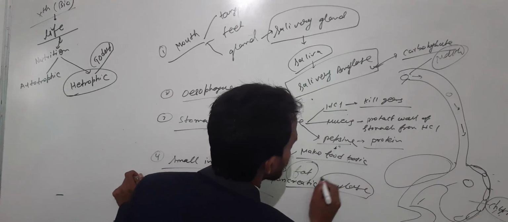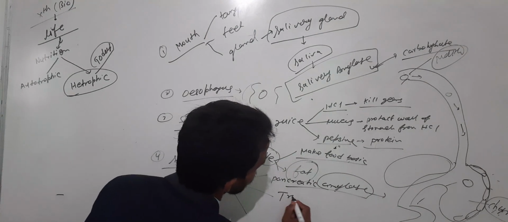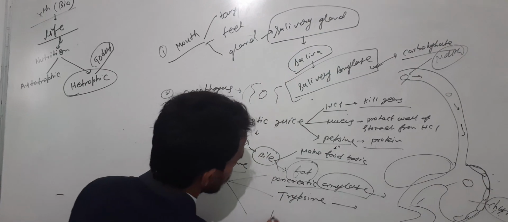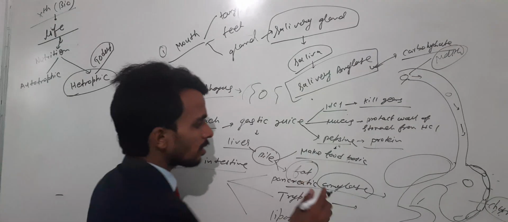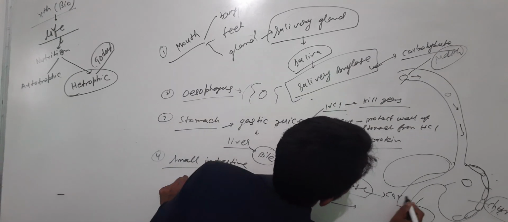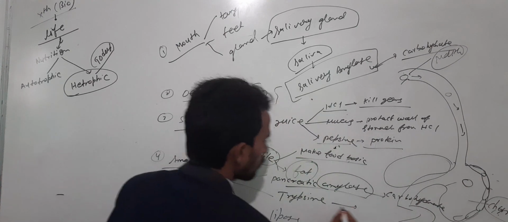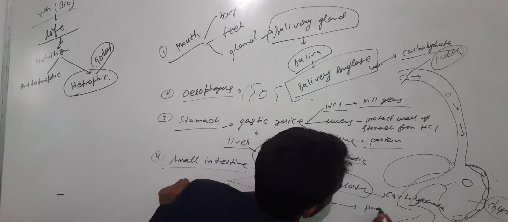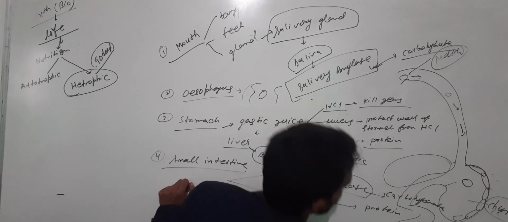Amylase breaks down the carbohydrate. Next, trypsin and lipase. After the action of these enzymes on carbohydrate, protein and fat respectively: trypsin acts on protein, and lipase on fat.